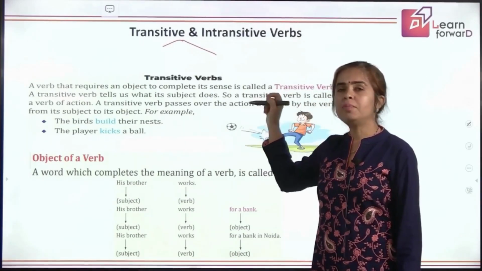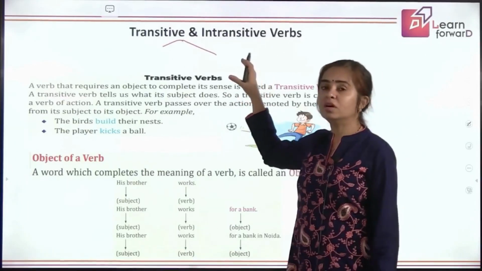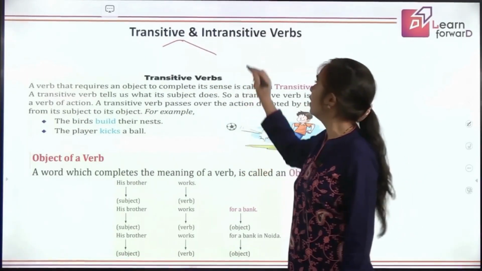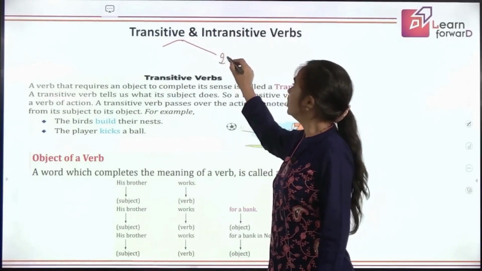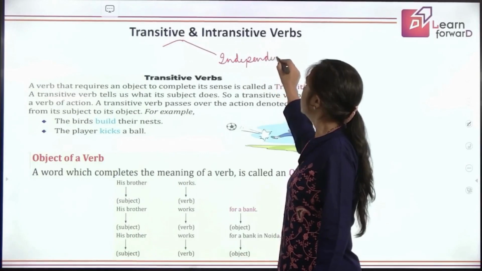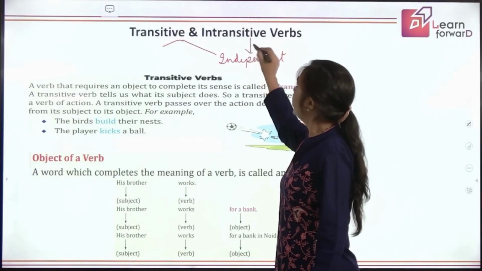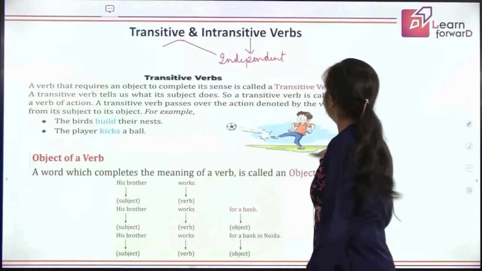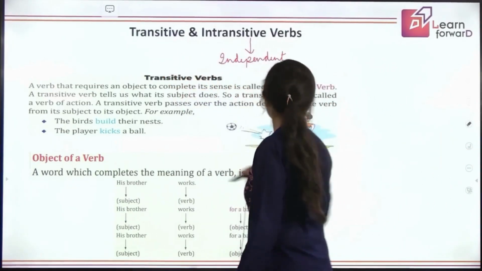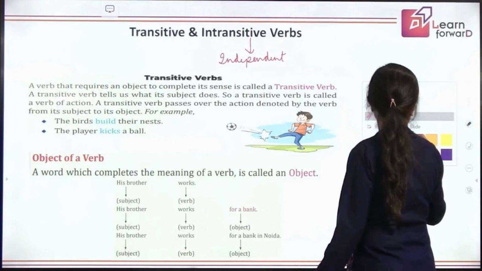A very brief word that we can associate with transitive and intransitive: intransitive goes with independent. So your intransitive verbs are independent. In what sense are they independent? We'll learn ahead. I'm trying to give you an introduction here.